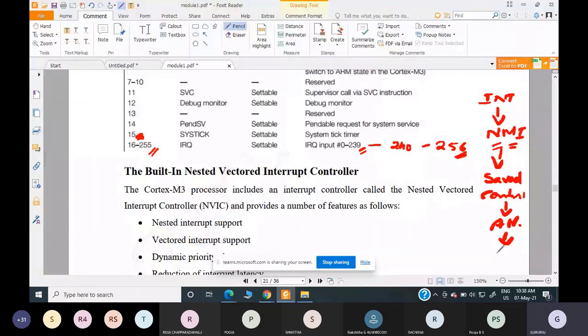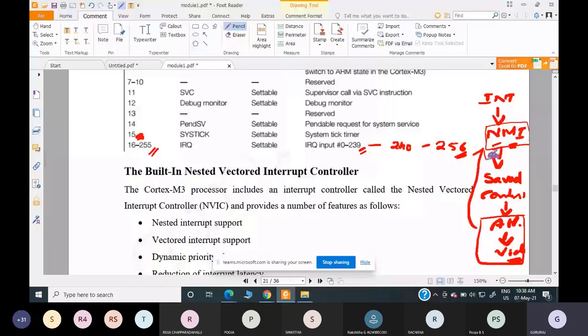So before attending that, I saved the present context, that is, the present attendance of the current meeting as well as the recorded video, and then only I attended that particular interrupt from the principal, which was a non-maskable interrupt.